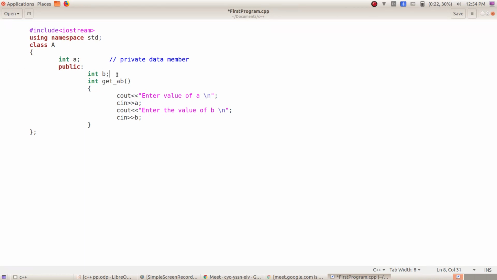And in the public section we have another data member, called a public data member, and here this is a public member function. So we have three members in this class: a private data member, a public data member, and a public member function. Now I am going to write another class that is called class B.